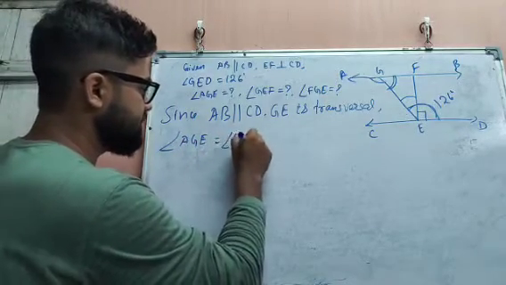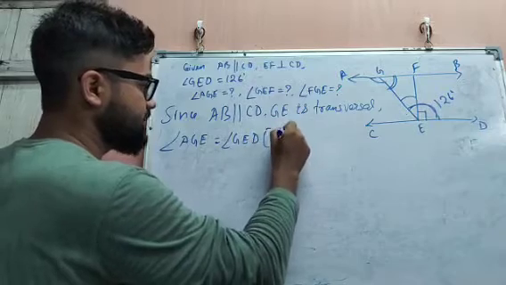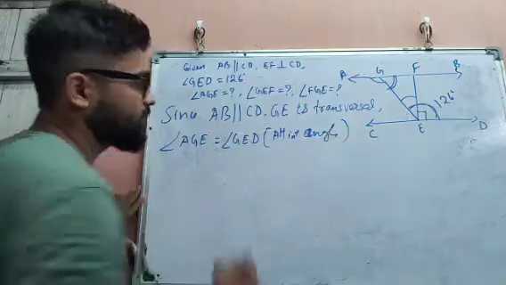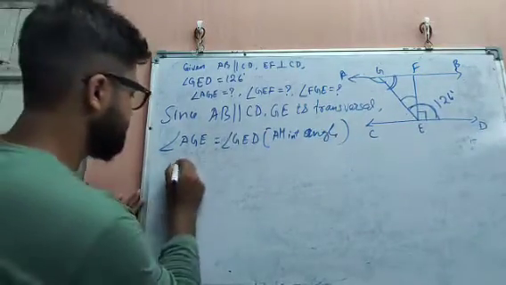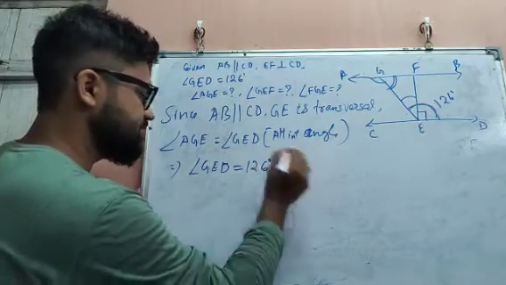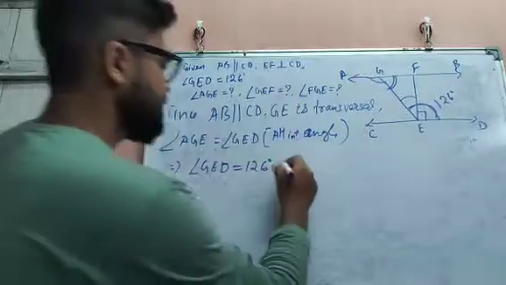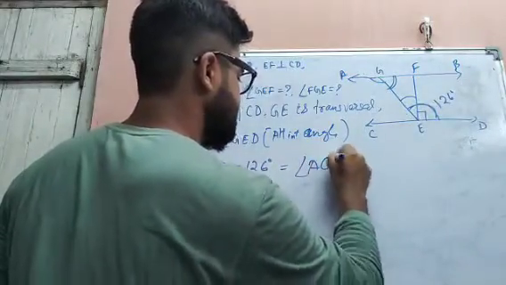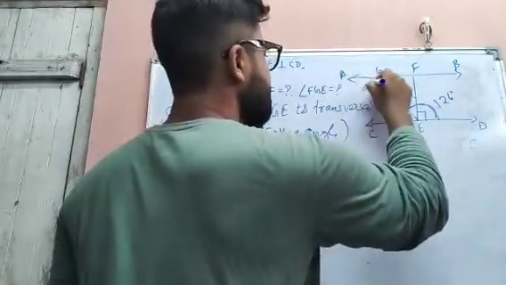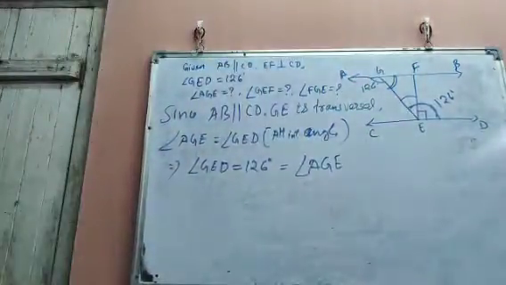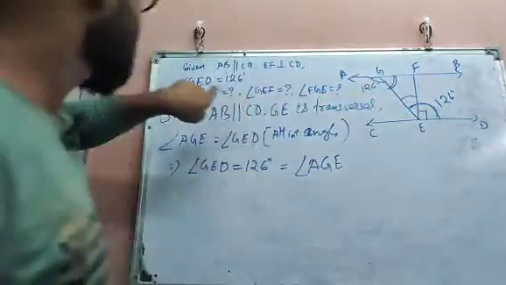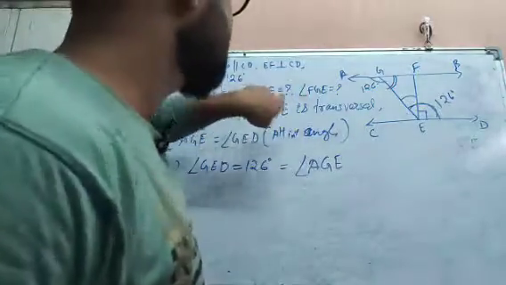angle AGE is equal to angle GED, alternate interior angles. Now GED is given as 126 degrees, but GED is equal to AGE, so you can write angle AGE will also be equal to 126 degrees. Okay. Next, we have found angle AGE. Now GEF.